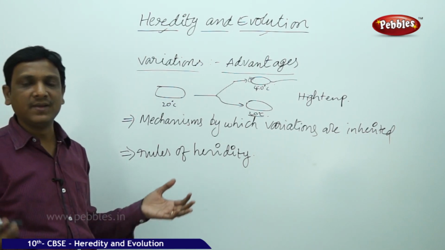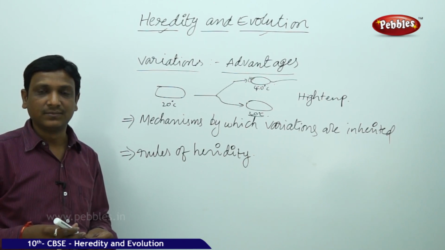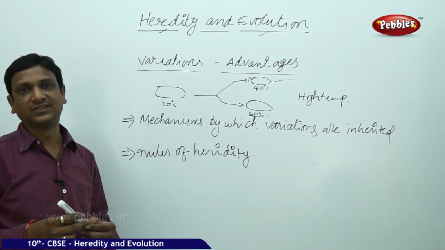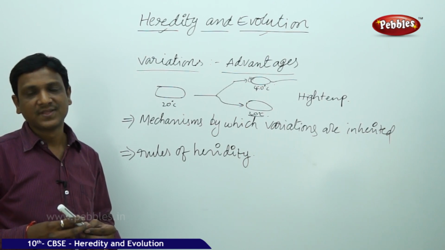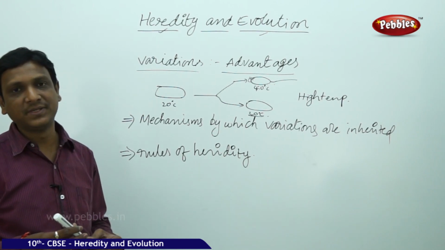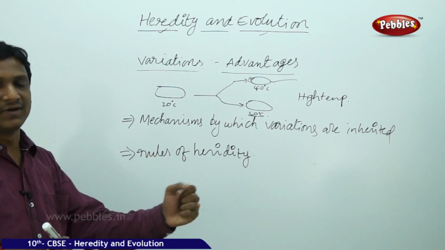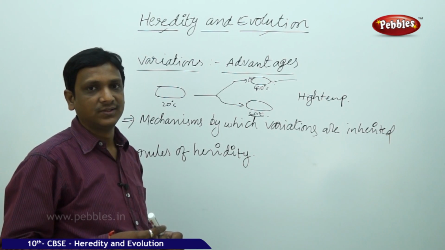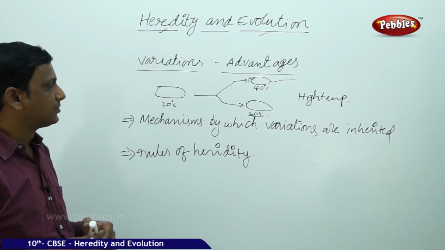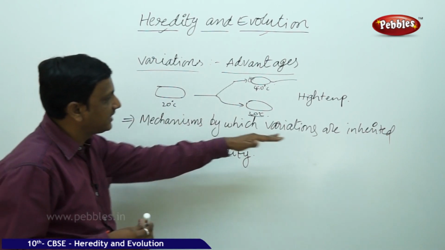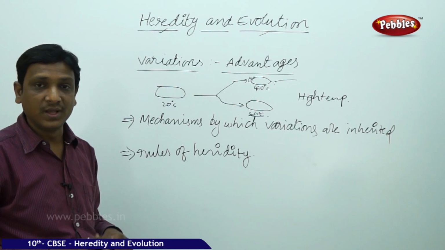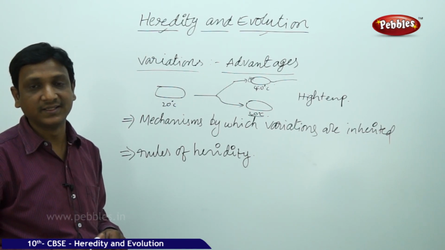We see every day many species are becoming extinct, but some species are surviving. It is because of the variations that help them. The organisms that have variations that help them to live in changing environmental conditions, in such cases the variations are advantageous. Here we are learning the mechanisms by which variations are inherited.